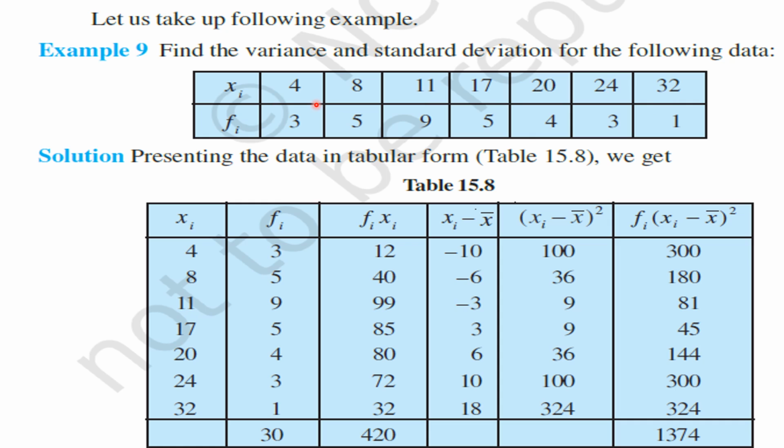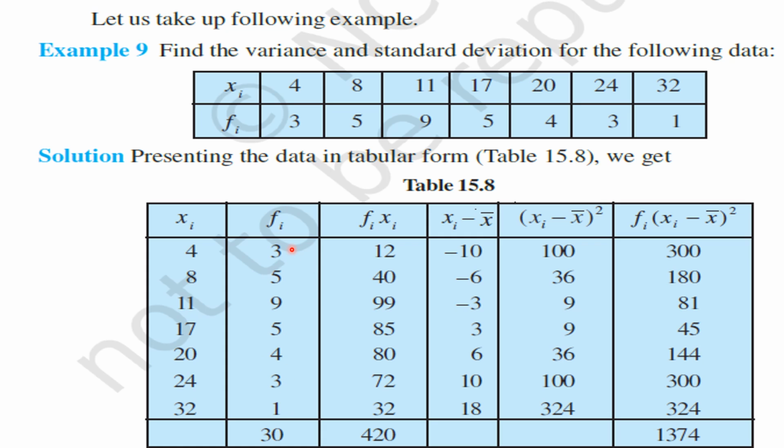And their respective frequencies are 3, 5, 9, 5, 4, 3, 1. Okay, my children. So for this discrete frequency distribution, we are going to find variance and standard deviation. Let us write xi's 4, 8, 11, 17, 20, 24, 32. After that, fi's frequencies 3, 5, 9, 5, 4, 3, 1.